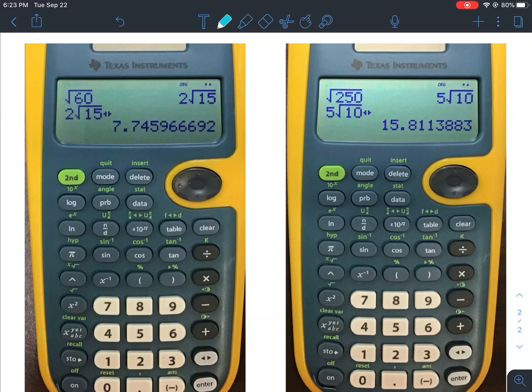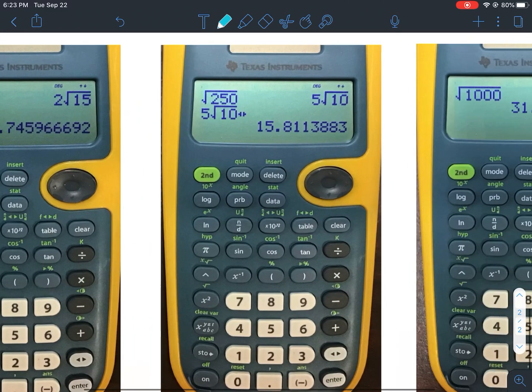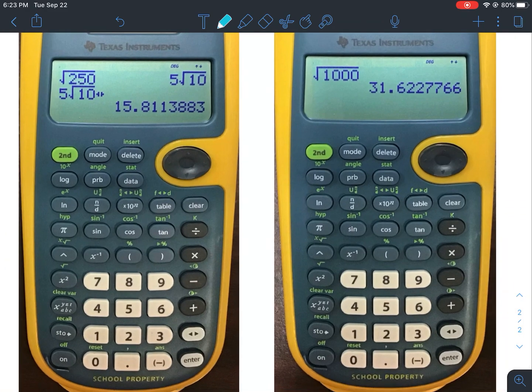The square root of 250 gives me 5 root 10. Again, it gives me the root symbol back. It is an irrational number. 15.8113 and so forth would be the square root of 250. The square root of 1,000. Now, I put this one as an example because the square root of 1,000 just gives me the decimal number. And sometimes it does it. The larger it gets, it just gives you a decimal number.